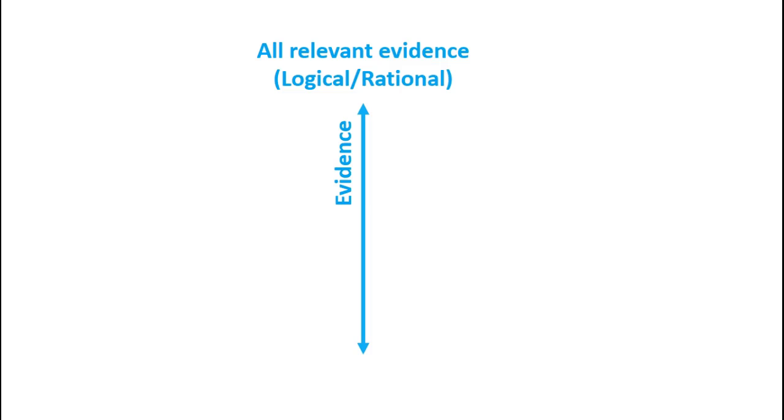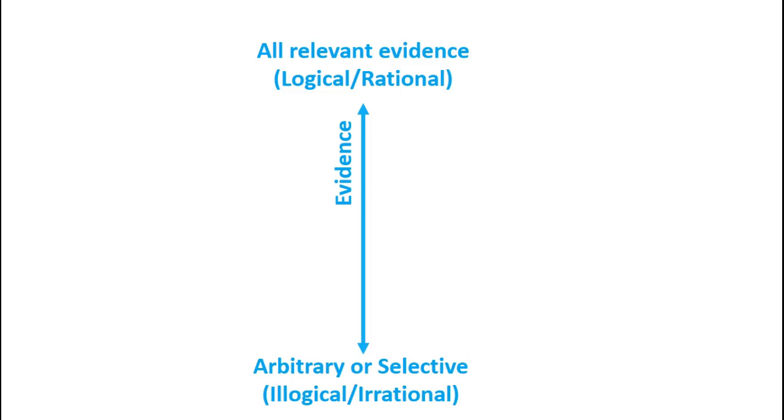One, that of evidence. Suppose we plot this evidence on the vertical axis with its two ends as all relevant evidence, which is logical and rational, on one side, and only an arbitrary or selective set of evidence, which is illogical, irrational, unscientific, on the other end.